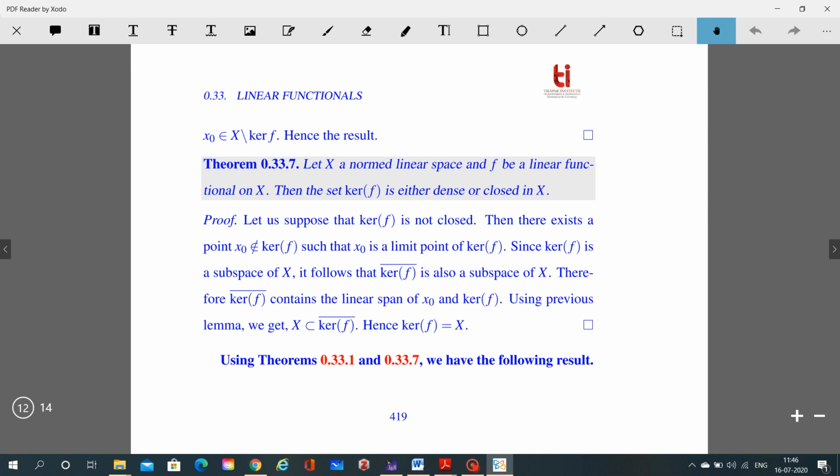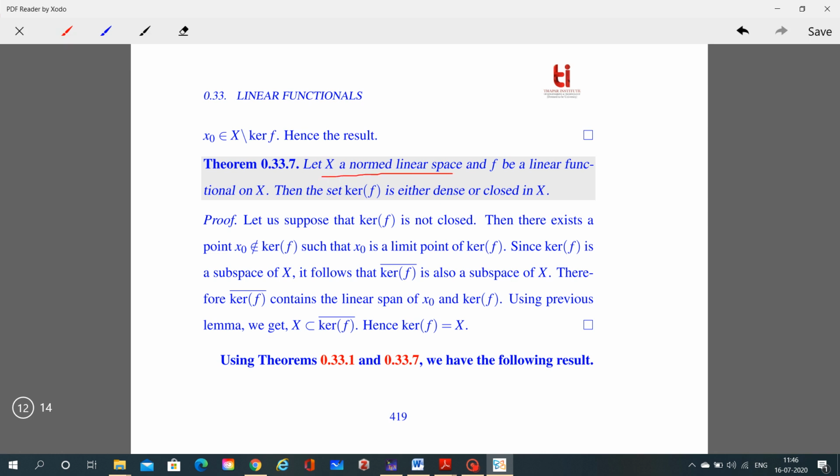So the next theorem will tell us whether this kernel of f is a dense or a closed set in a normed space. Let X be a normed space and f be a linear functional on this normed space X. Then the set kernel of f is either dense or closed in X. First suppose that this kernel of f is not closed. Then there exists a point x naught that does not belong to kernel of f such that x naught is a limit point of kernel of f.